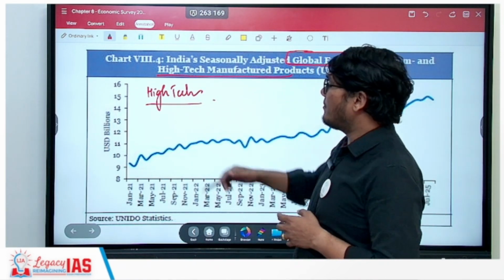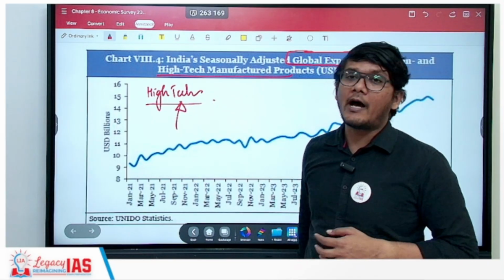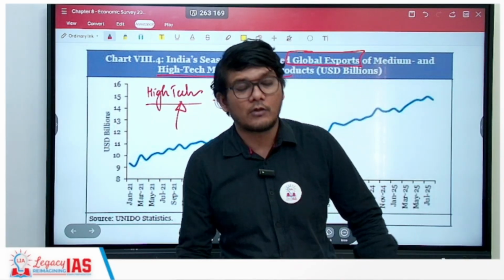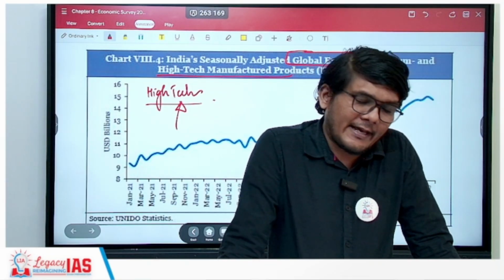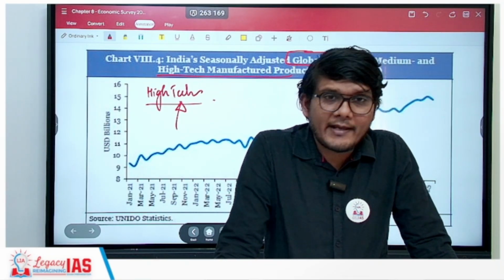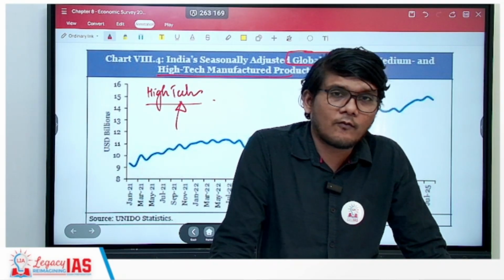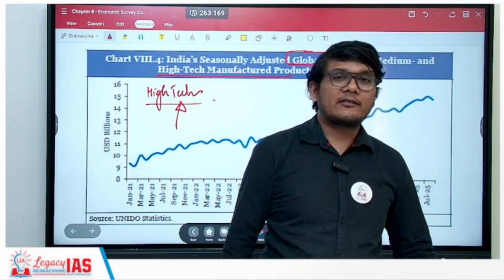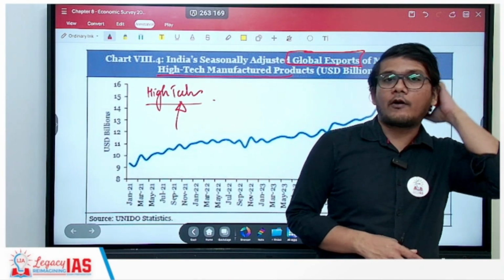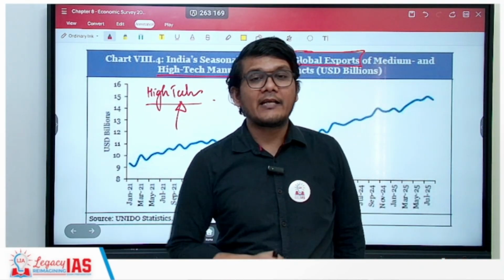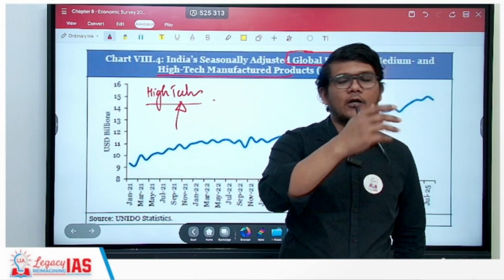So it is really important that we export high-tech things as well, which will earn a lot of value for us. Plus, when you are exporting agricultural produce, for example rice, it requires a huge amount of water. 1 kg of rice production requires around 400 kgs of water. Because of that, India became a net exporter of water.